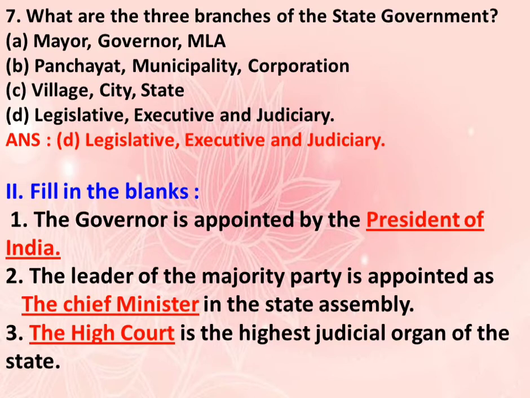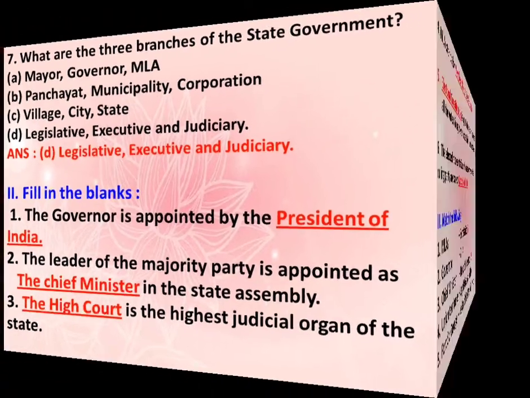Question number 2. The leader of the majority party is appointed as dash in the state assembly. The answer is the Chief Minister. The leader of the majority party is appointed as the Chief Minister in the state assembly. Question number 3. Dash is the highest judicial organ of the state. The answer is the High Court. The High Court is the highest judicial organ of the state.